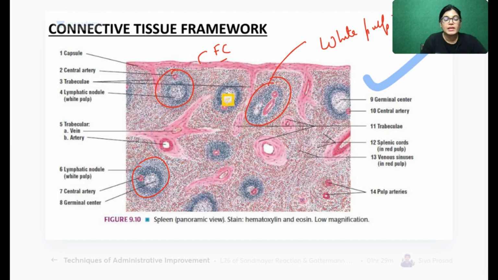When you see the white pulp of the spleen, there is an artery in it. Can you see this red colored structure which I am highlighting? What is this called? This is the central artery. Now your doubt must be, ma'am, why is it called the central artery when its location is eccentric? You can ask me this doubt.